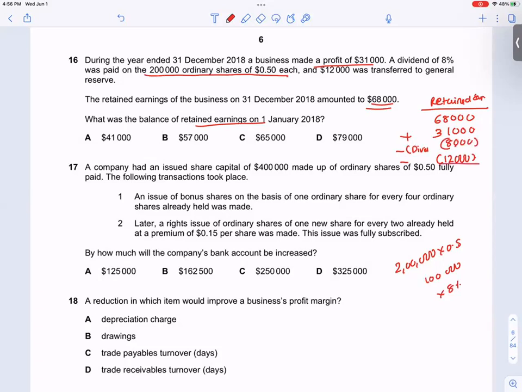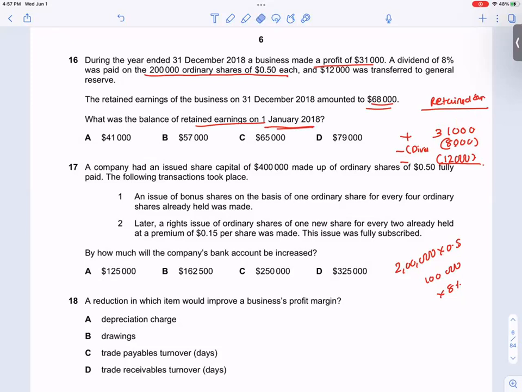So what is the balance of retained earnings? 68,000 plus 31,000 is 99,000, minus 12,000 minus 8,000, that is 79,000. Answer D. What is the amount? 79,000. No, wait. They wanted the amount on 1st January 2018.